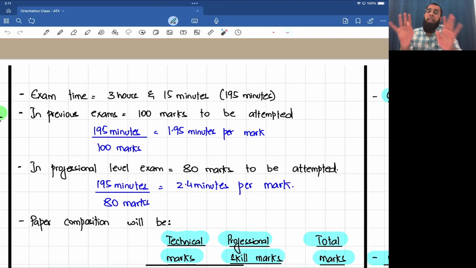Take 20% extra time, but attempt in a professional manner. In other exams, you have 1.95 minutes per mark. Here, you have 2.4 minutes per mark, 20% extra time. Write in a professional manner. And how to write in a professional manner? I'll teach you, in the classwork questions, in the homework, in my feedback, everything.